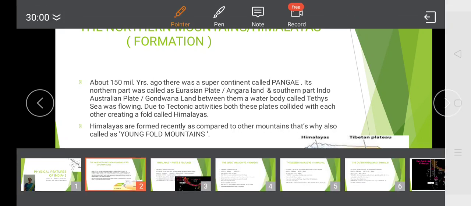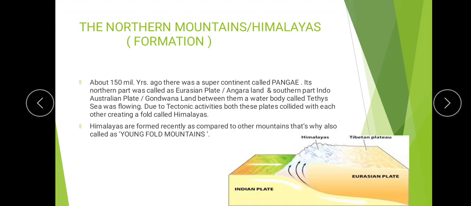Between both of these, a water body called the Tethys Sea used to flow. Because of tectonic activities, both of these plates came closer to each other and collided. This collision led to the formation of a fold called the Himalayas, and during this process the Tethys Sea disappeared.